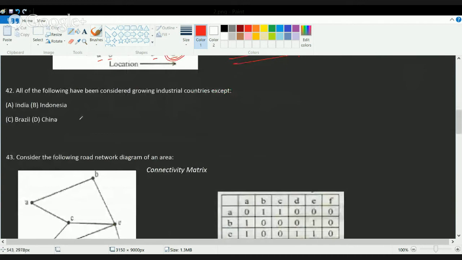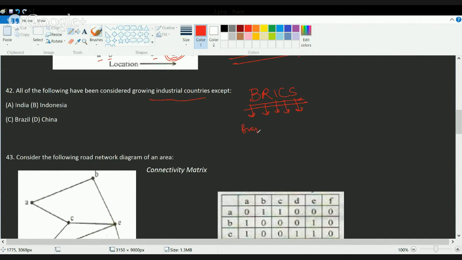Now, all of the following have been considered as growing industrial countries except. This is again a tricky question. You have a term which is known as BRICS: Brazil, Russia, India, China, and South Africa.